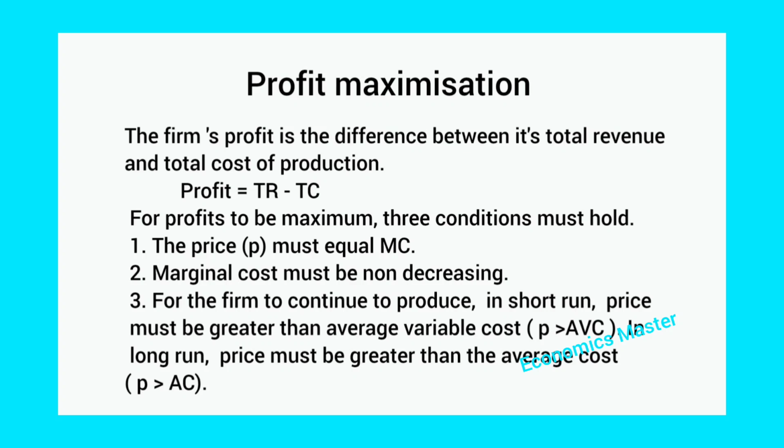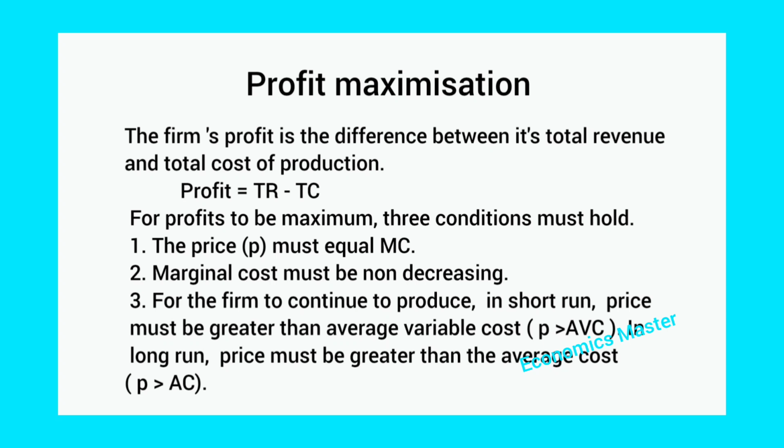Under a perfectly competitive market structure, the main purpose of the firm is to maximize the profit. So the profit is the difference between total revenue and total cost, TR minus TC. But for the profit to be maximum, three conditions must hold. The first condition is price should be equal to marginal cost.